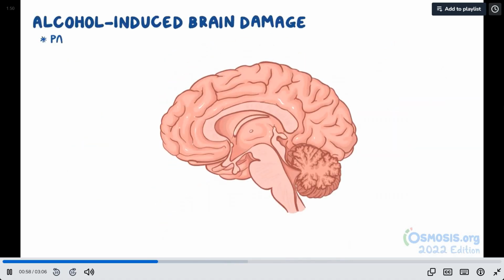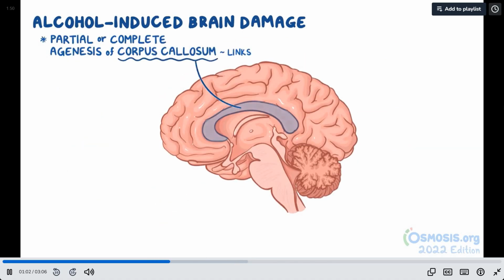Alcohol-induced brain damage includes partial or complete agenesis of the corpus callosum, which links the two hemispheres together, so it either forms incompletely or not at all. This causes intellectual disability and seizures.